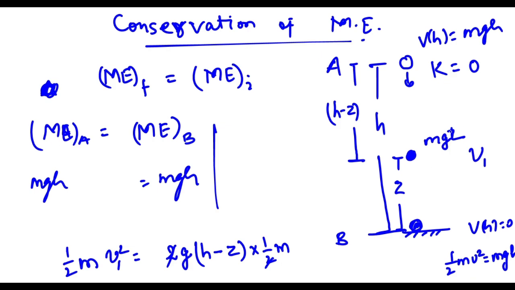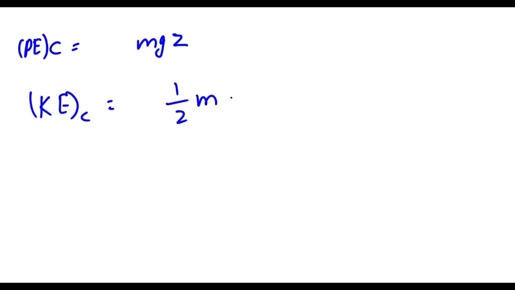Let's say this point is point C. So potential energy at point C is mgz, and kinetic energy at point C is 1 by 2 m v1 square, which is equal to mg(h minus z).